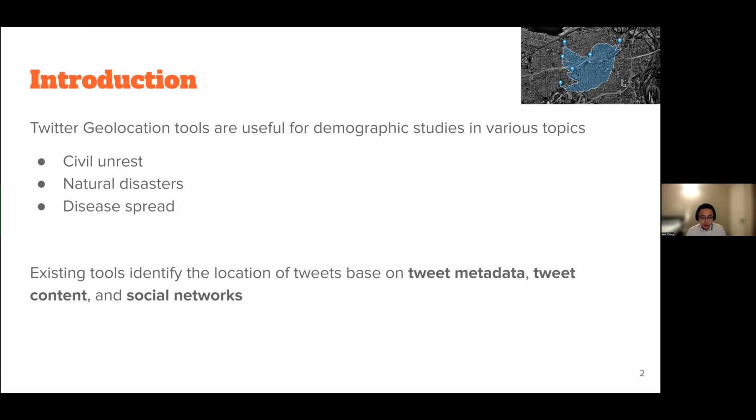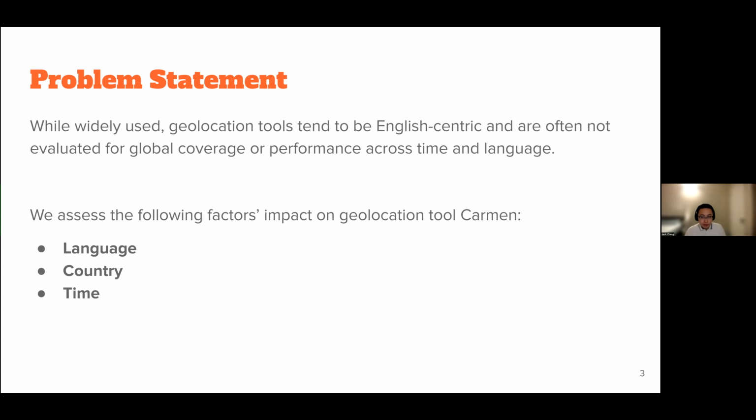Existing tools for identifying the location of tweets are based on different types of data, for example, Twitter metadata, Twitter content, and also social network information. Our problem statement is that while these Twitter geolocation tools are widely used, they tend to be English-centric, and they are often only evaluated on English or US data, and not evaluated across time and different languages.